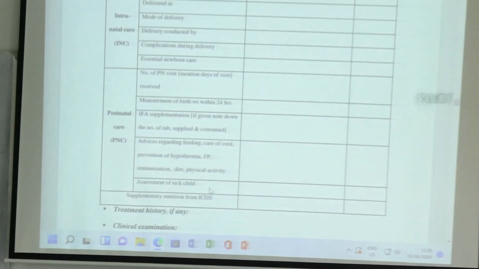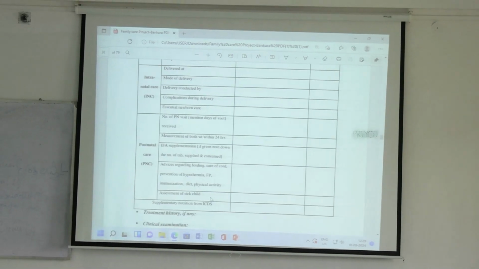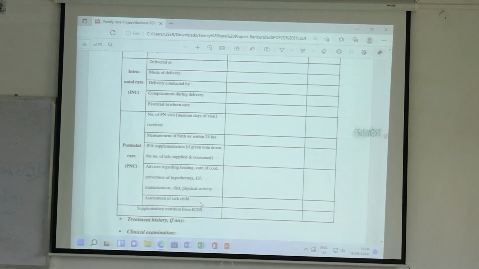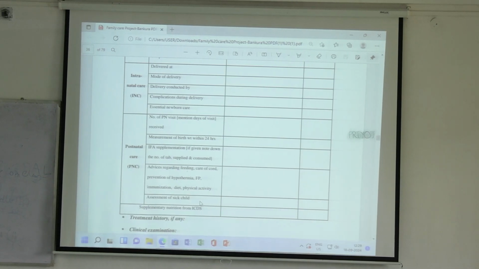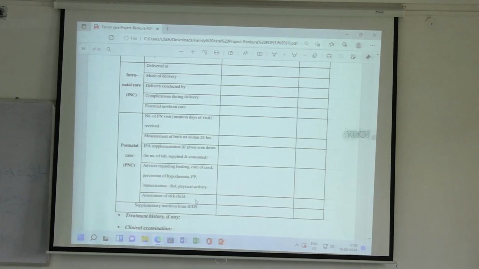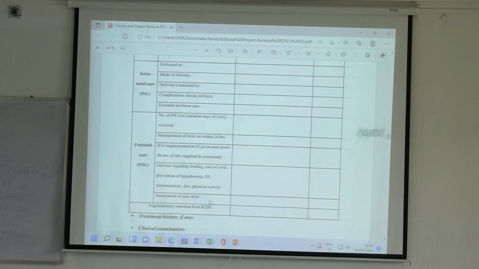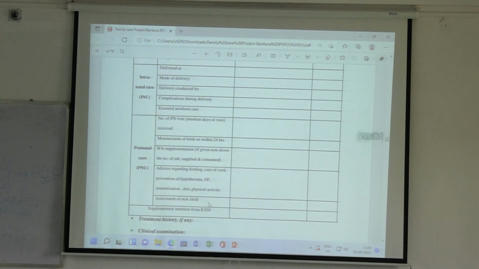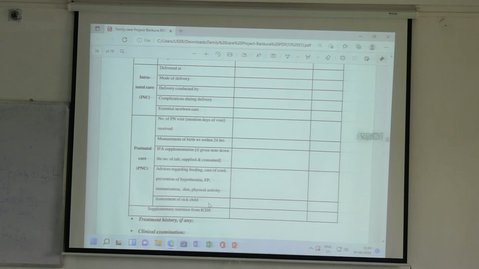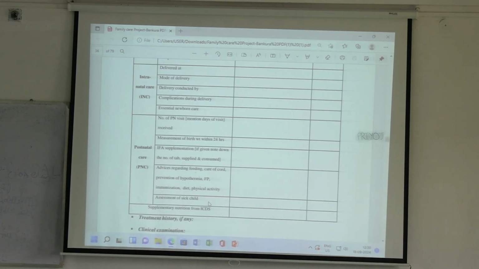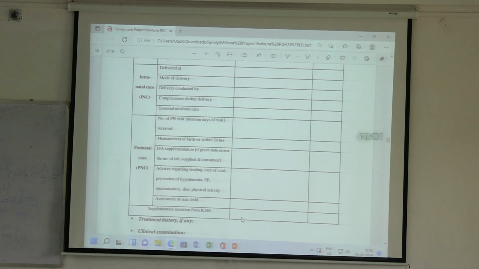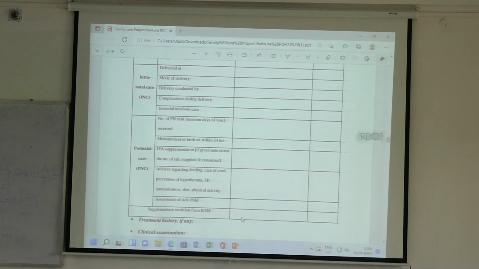And assessment of sick child. If the child is sick, how do you assess a sick child? The child will not be feeding properly. He or she might be lethargic, he or she might be irritable, not feeding well. All these are signs and symptoms of a sick child. And finally, supplementary nutrition from ICDS. Whether the mother during pregnancy and after pregnancy has taken any supplementary nutrition from the Anganwadi center.